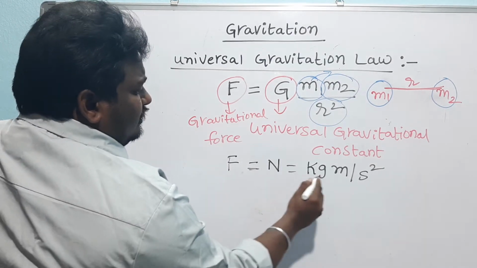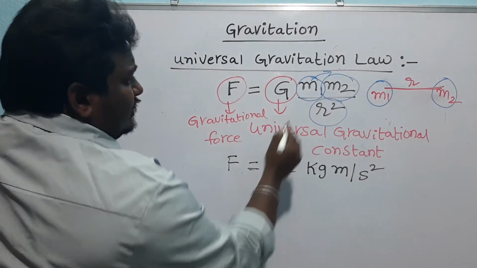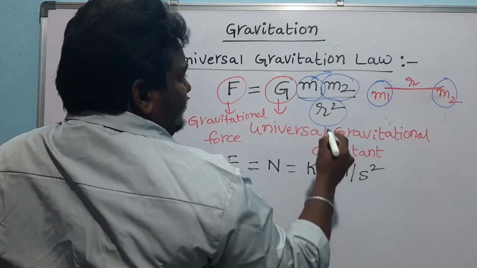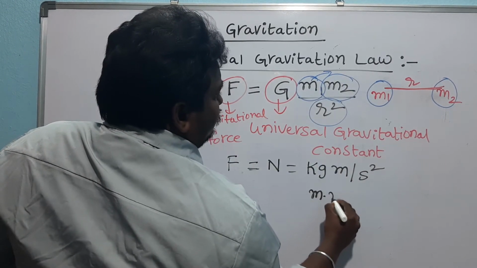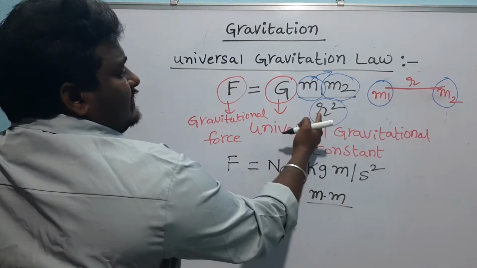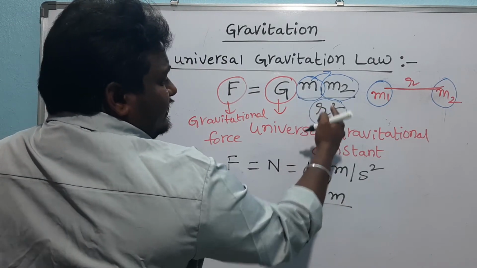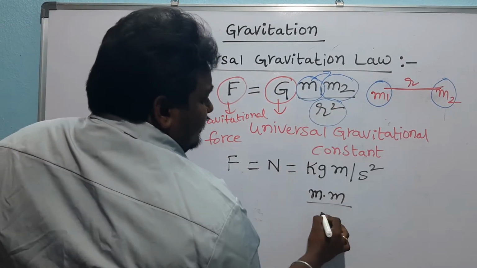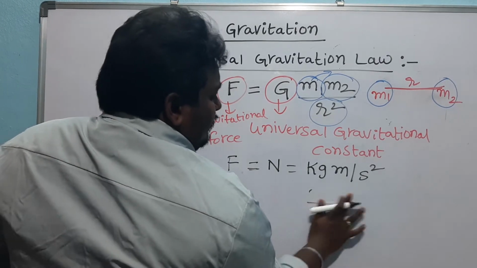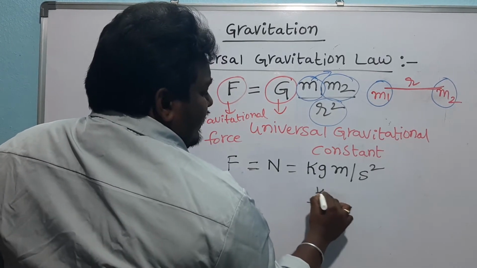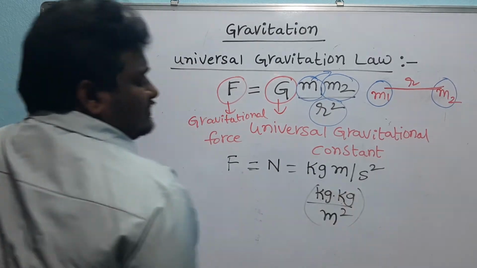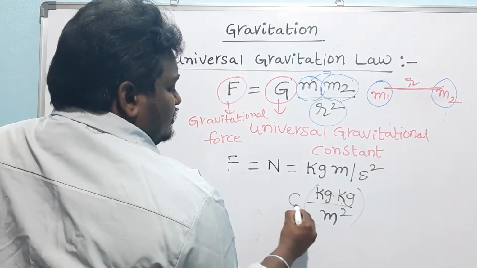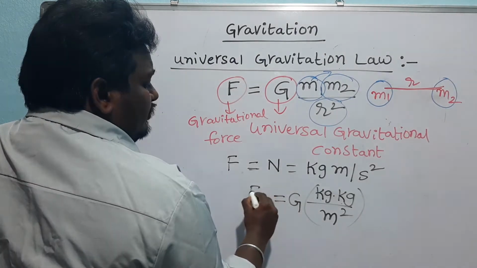So F equals kg meter per second square. m1 into m2 means mass into mass, divided by distance squared, and distance is in meters, right? So mass into mass means kg into kg, divided by meter square, into G equals F units.